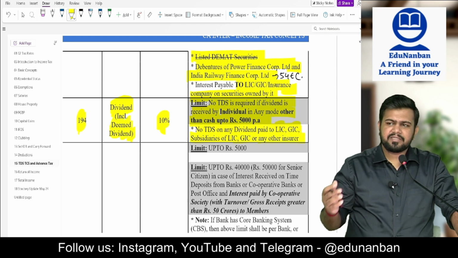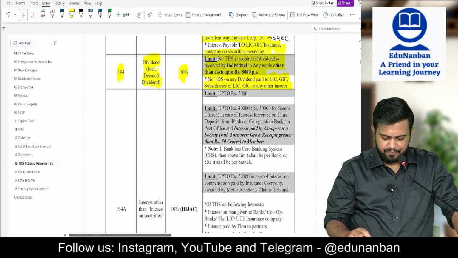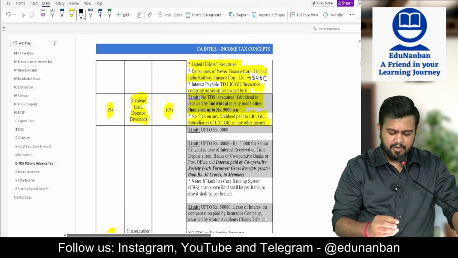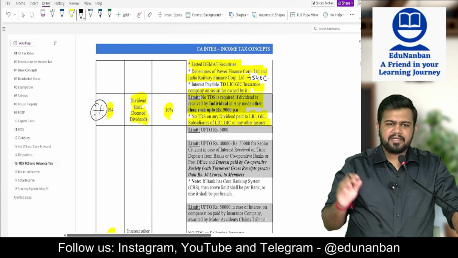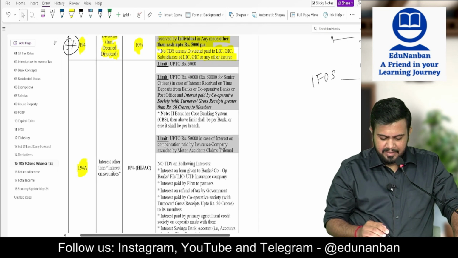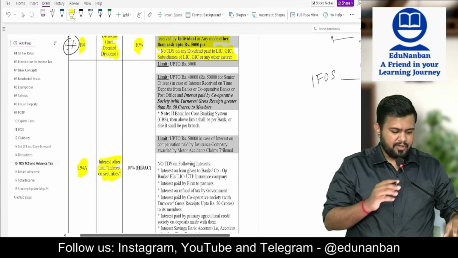So if dividend is given to LIC or GIC, no need to deduct TDS. Then section 194A. This dividend TDS is important because for 1 mark or 2 marks, it is a very common adjustment. Section 194A, interest other than interest on securities. Now 2 points I would like to tell.